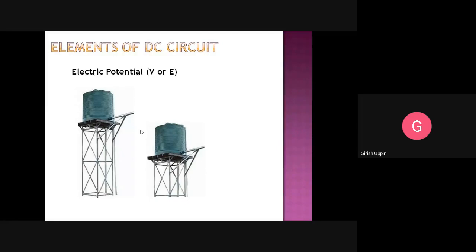So next is electric potential. I told you electric potential, voltage, EMF source, potential difference, voltage difference. You can use these synonymously. Okay. So what is an electric potential?